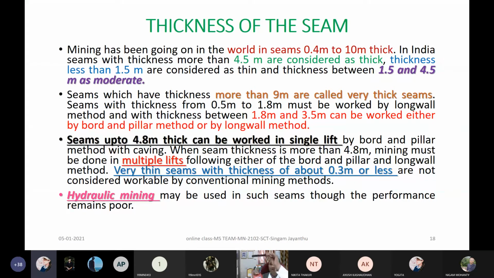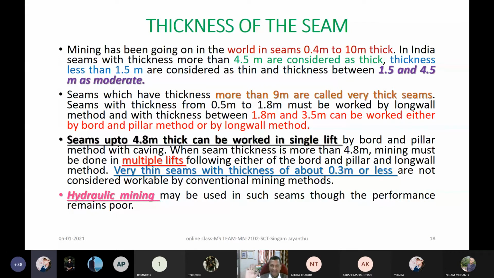If the parting is more, then there is less interaction between the workings. That's why when it is within 9 meters, it is better to extract these seams simultaneously. And of course, there is a provision when you go with backfilling. Here also I would like my beloved students to note down.